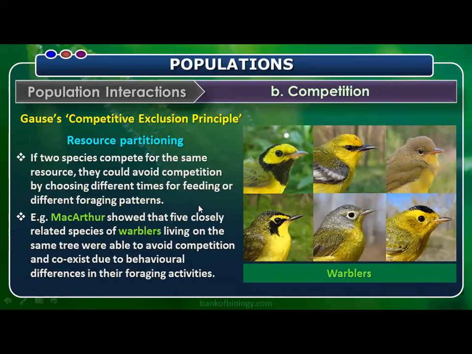MacArthur is a scientist who showed this particular resource partitioning in the case of warblers. He showed that 5 closely related species of warblers living on the same tree were able to avoid competition. They are not fighting with each other. They were able to avoid competition and coexist due to behavioral differences in their foraging activities. This goes against the competitive exclusion principle, which is to be remembered.